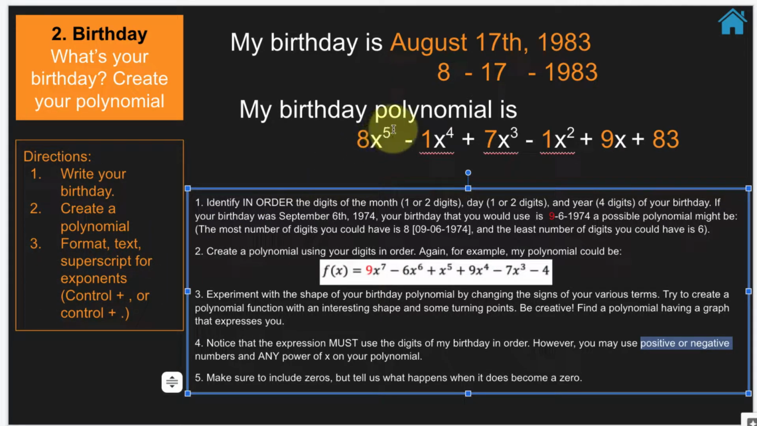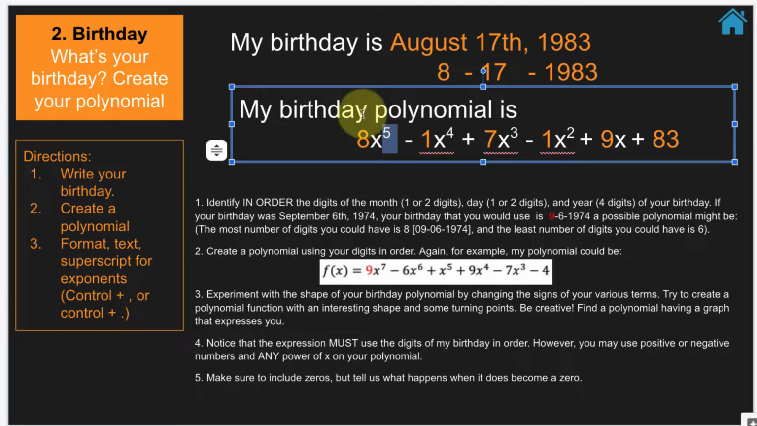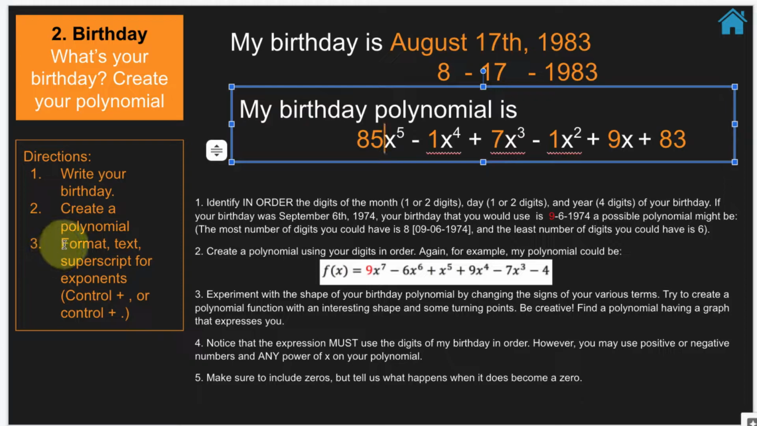So how did I get that x to the 5th power? Let's say it's not there. Let's just say it says 5. Well, maybe I just put it over here. Let's say you want to exponent that one, which you don't. Format text, superscript for exponent.